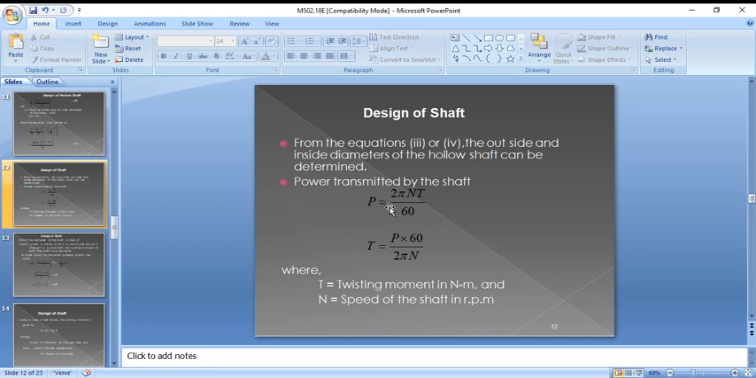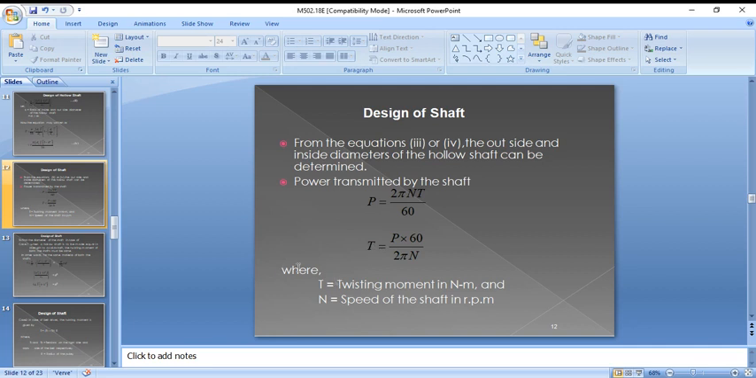Power equals 2 pi nT by 60, where the torque is T and the angular displacement per second is 2 pi n by 60. That's why power equals 2 pi nT by 60. So torque is P into 60 by 2 pi n. In this way you can find the torque, if the power is given in the problem.